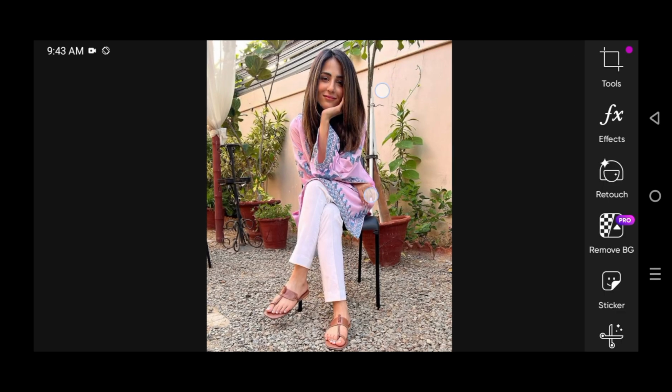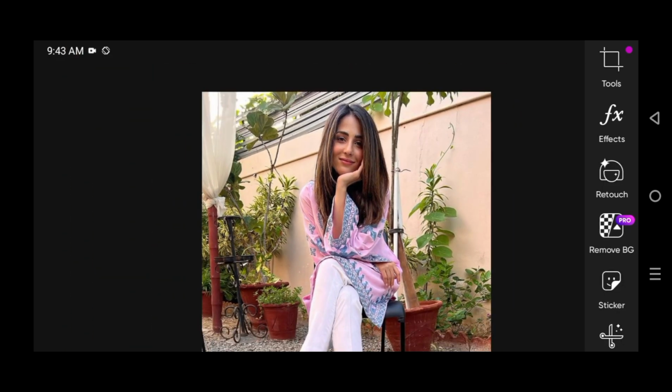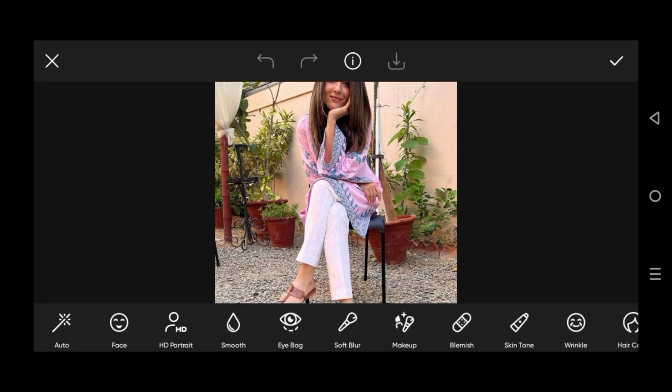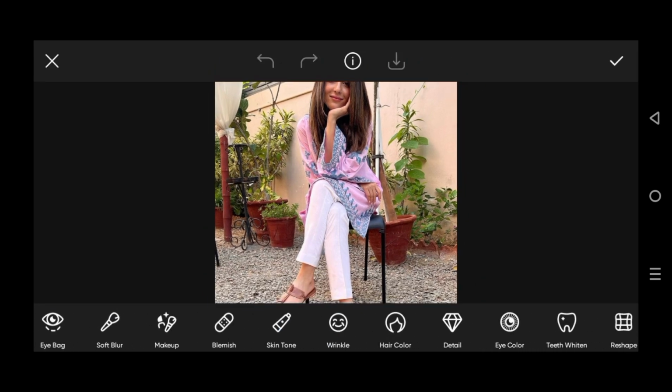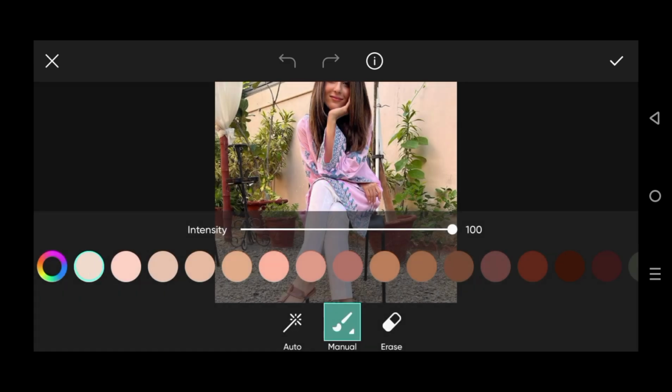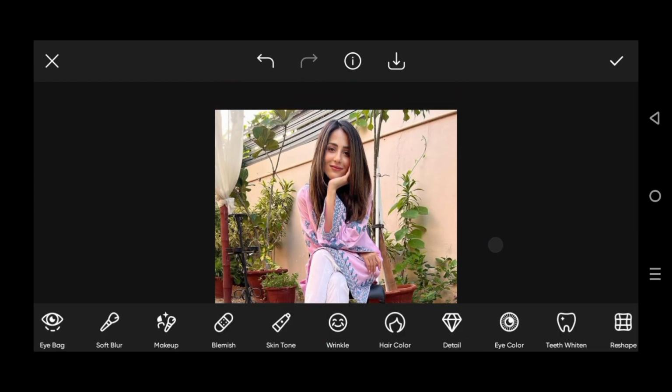Welcome friends, we have some beautiful and amazing pictures here. We are trying to make it so awesome. Here I would change the tone of her skin. As you can see, its color has been changed.